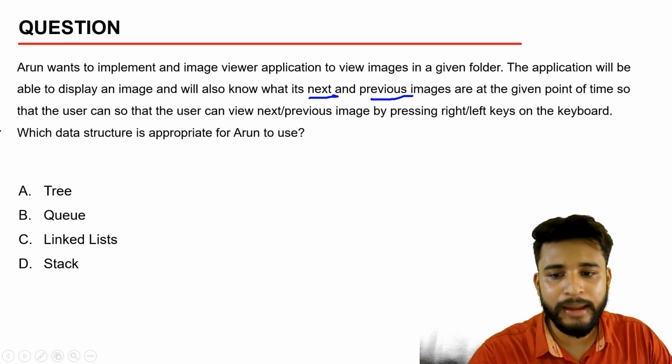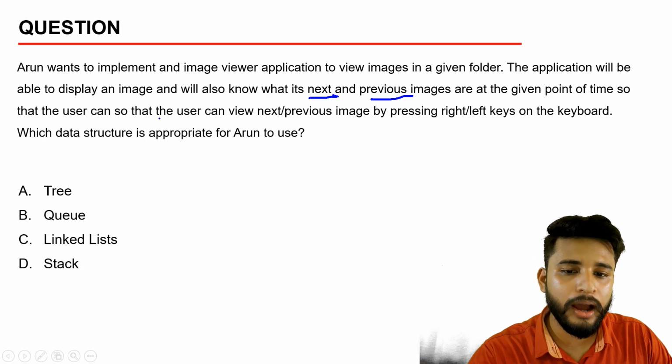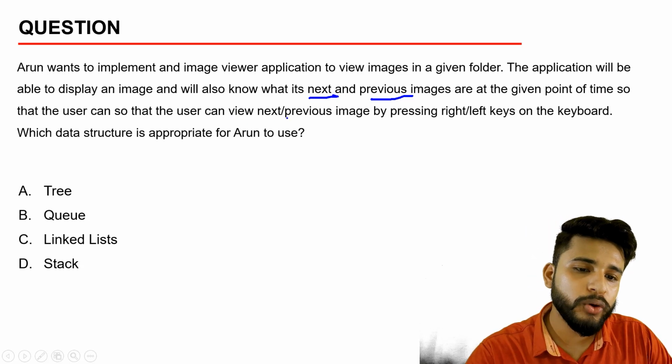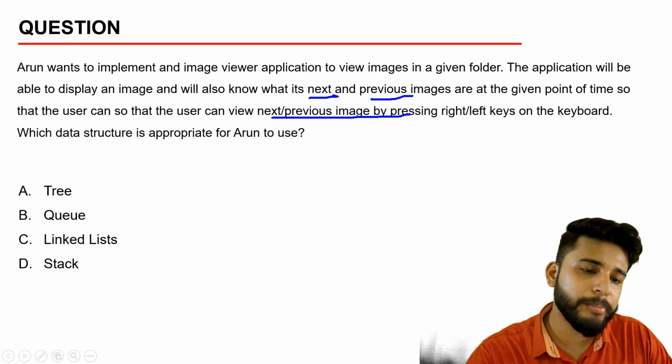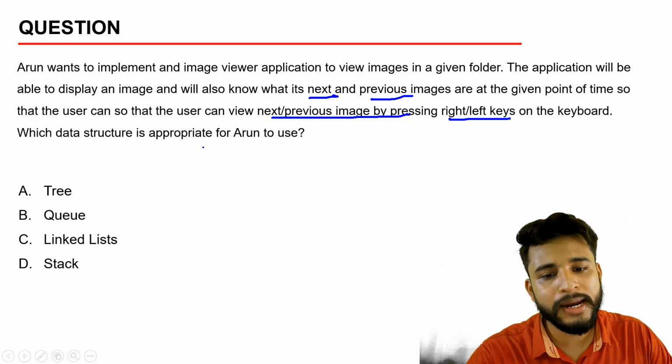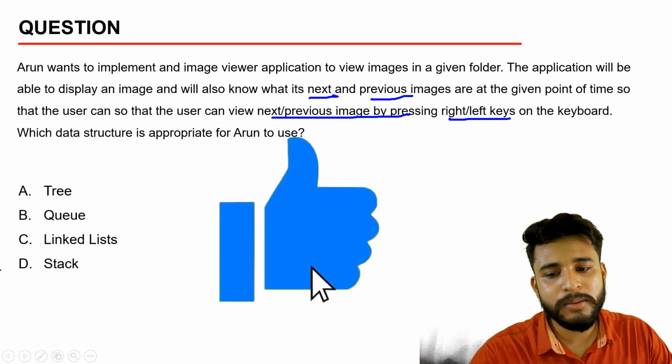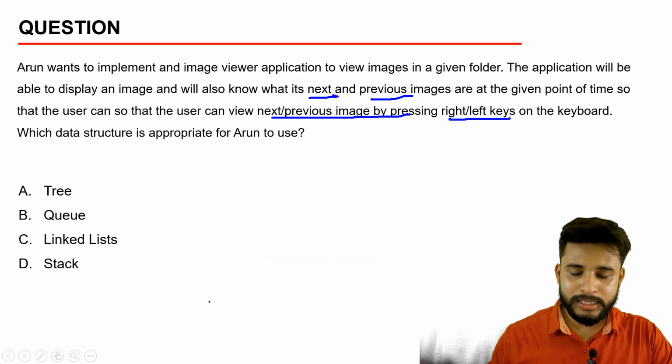at a given point in time, so that the user can view the next and previous image by pressing the left or right key on the keyboard. What data structure must be used? Here are the options: tree, queue, linked list, and stack.